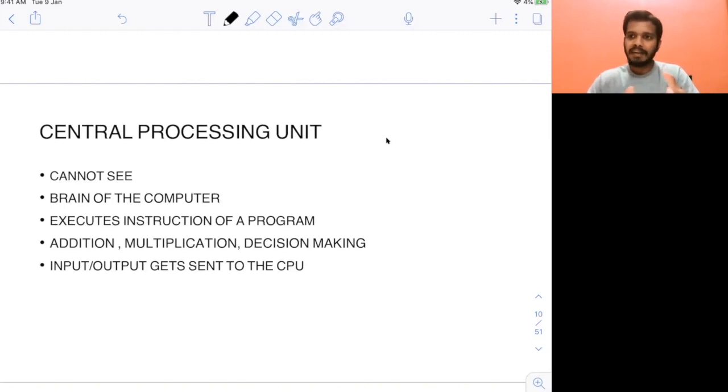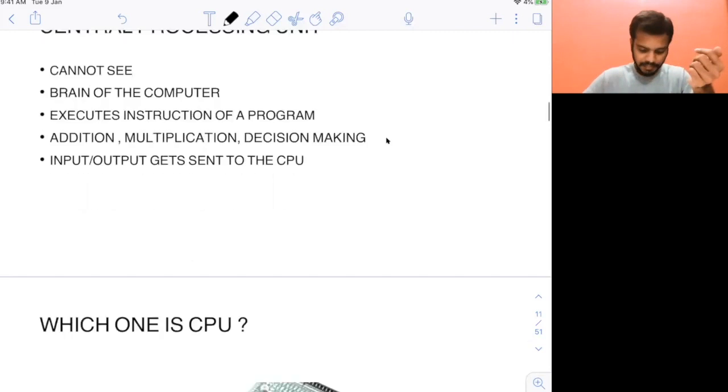Also, when you are giving input to your system through your keyboard, it actually first goes to the CPU. Everything goes to the CPU first, that's the brain. And from the CPU, then it goes somewhere else. That's different. But everything first goes to the CPU. Even for output, it goes through the CPU to you. I mean, everything is controlled by the CPU. It's the brain of the computer system.